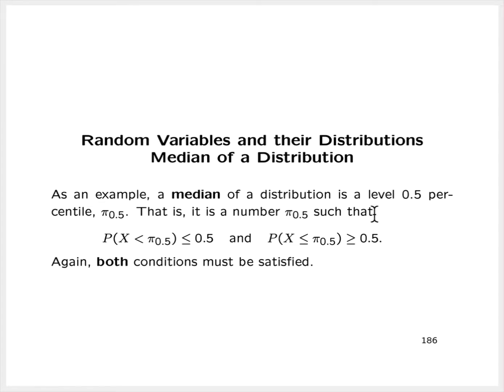So what this means is that this value, pi sub 0.5, which is notation for the median, is such that the probability that x is strictly less than pi sub 0.5 is less than or equal to 0.5, and the probability that x is less than or equal to pi sub 0.5 is greater than or equal to 0.5. Again, in order for a value to qualify as being a median of a distribution, both of these conditions have got to be satisfied.